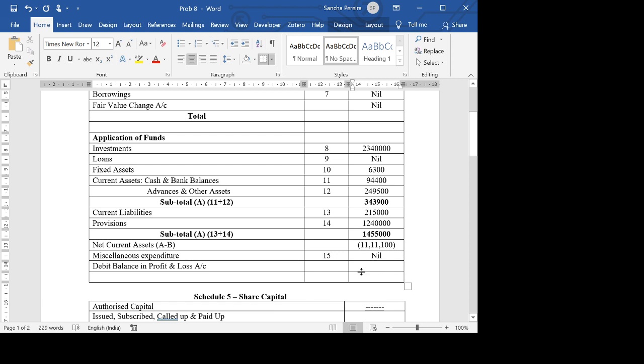And this is 2,64,800. Okay, so if we try to get a total here, it will basically be 8 plus 9 plus 10 plus net current assets plus 15 and plus the debit of P and L account. This is how I get this.